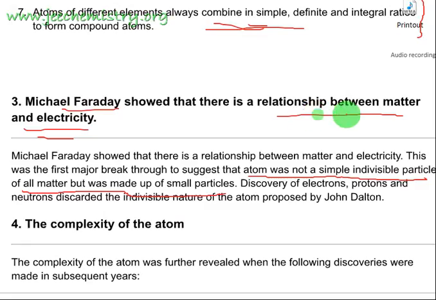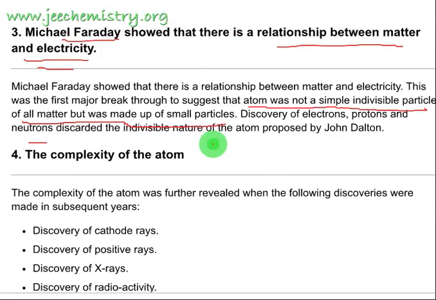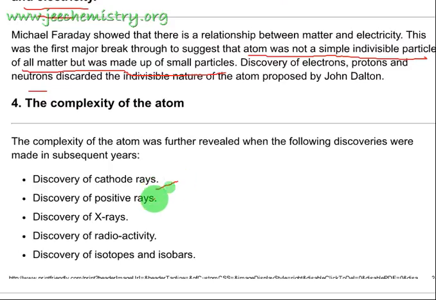After the relationship between matter and electricity, some further discoveries happened, and the electron, proton and neutron were all discovered after the discovery of the atom. This shows that the atom is not the smallest particle. We will study the electron, proton and neutron later. The complexity of the atom also increased after the discovery of cathode rays, positive rays, X-rays, radioactivity, isotopes and isobars.